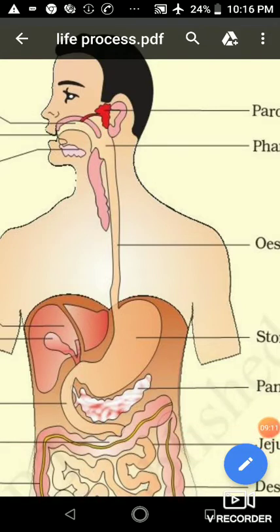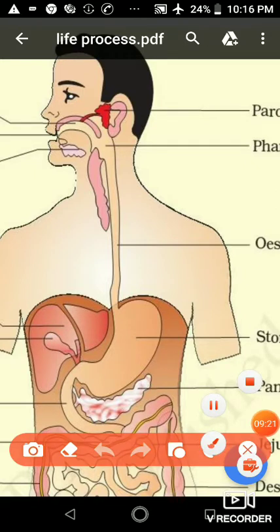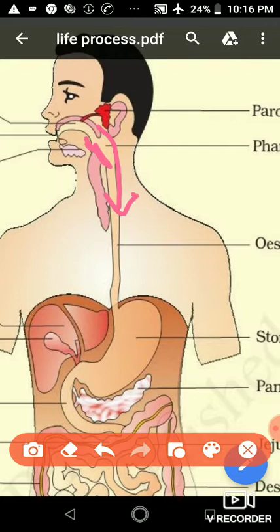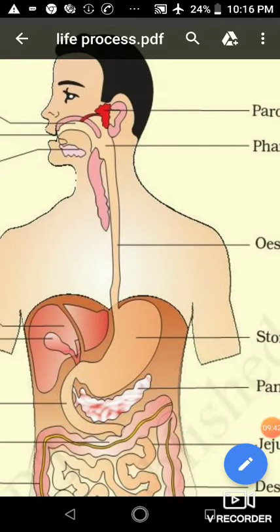So when we swallow food, it means when food enters our food pipe, this epiglottis covers the windpipe, so that food directly enters the food pipe, not the windpipe, because at that time the windpipe is closed by the epiglottis. Okay, so we can say the epiglottis prevents the food from going down into the windpipe.